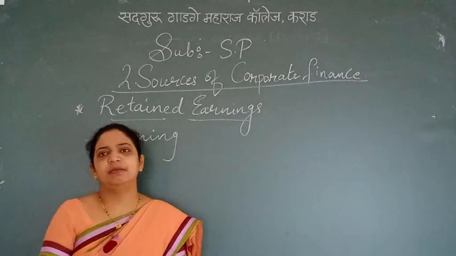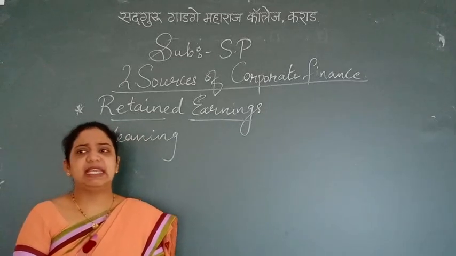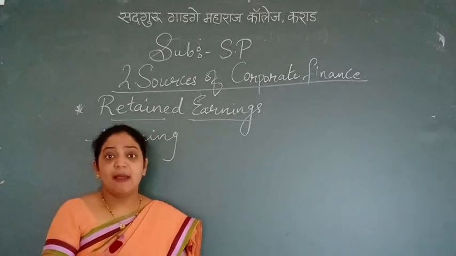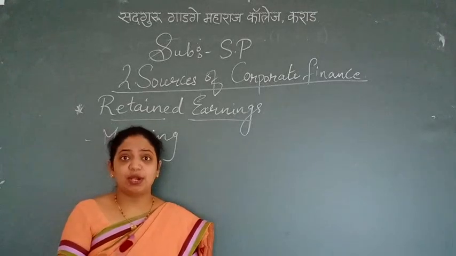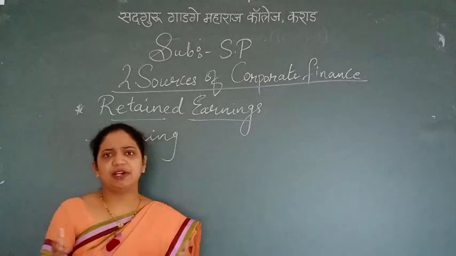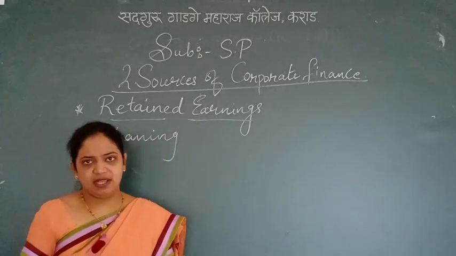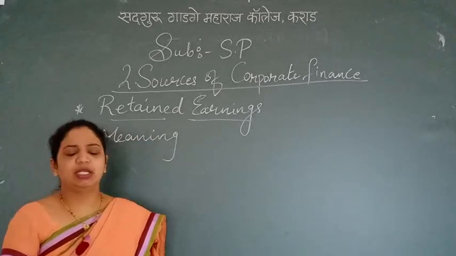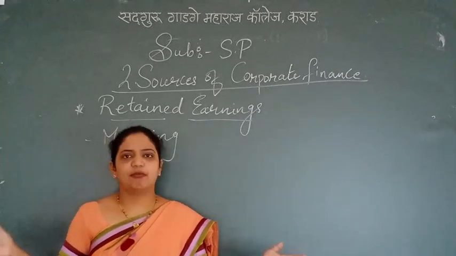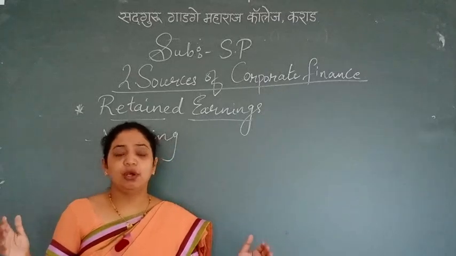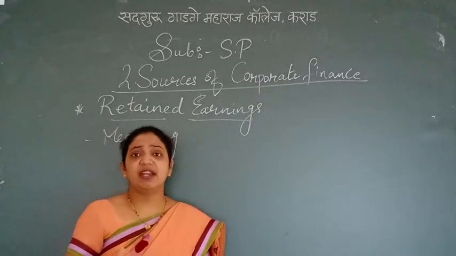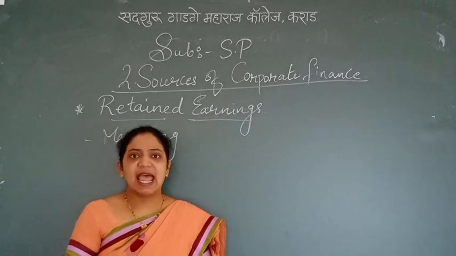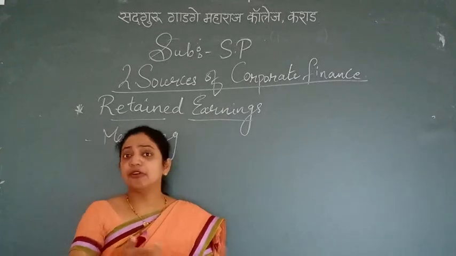What does retained earning mean? Retained earning is also called plowing back of profit. The name itself says it. Plowing back of profit means, when you have an ample amount of profit, let me give you a short example before going into detail. If you have an ample amount of profit, you dig and put it inside, and when you are in need or in circumstances where you have some contingencies, at that time you dig it and remove the money.